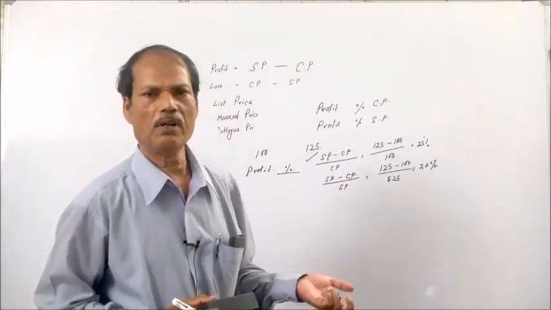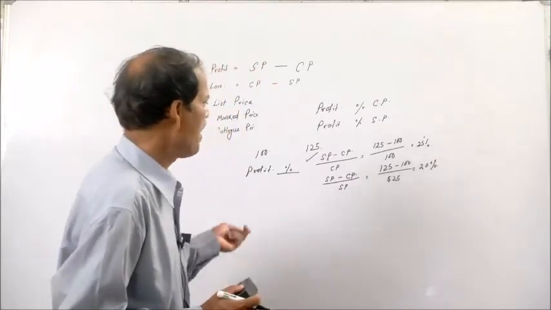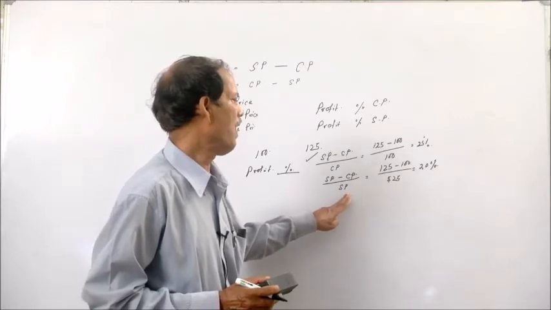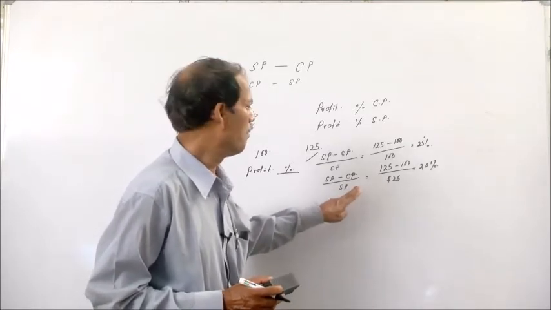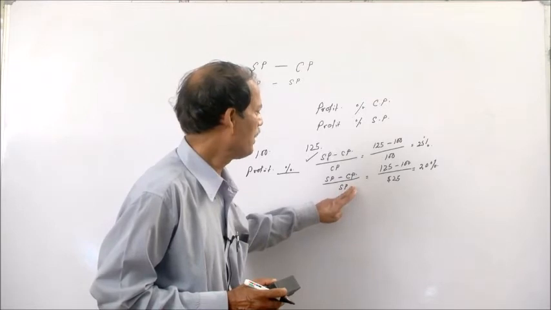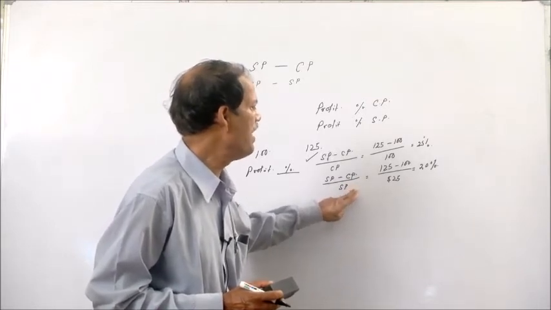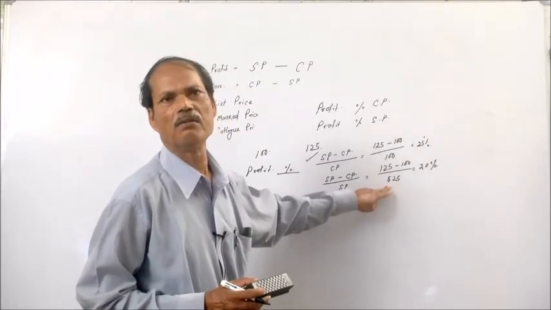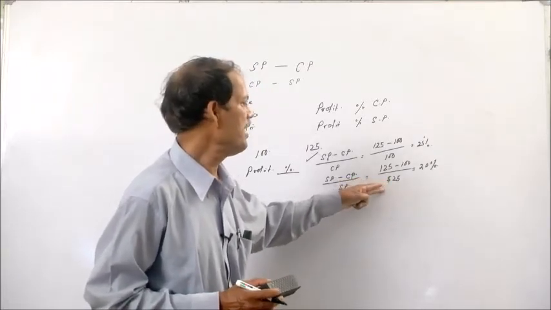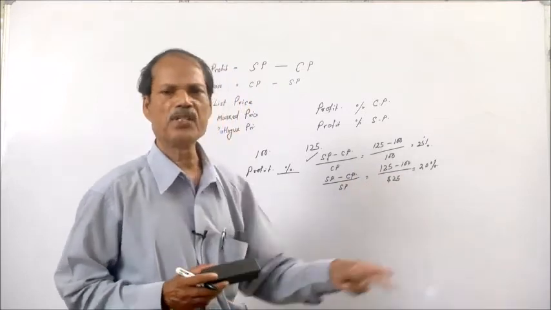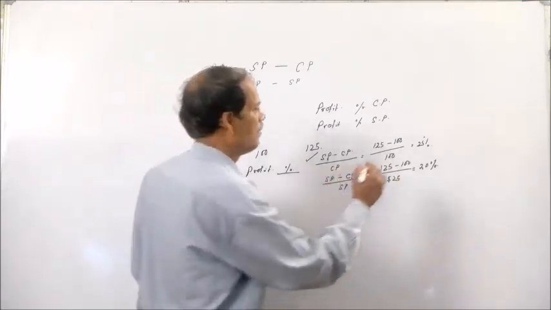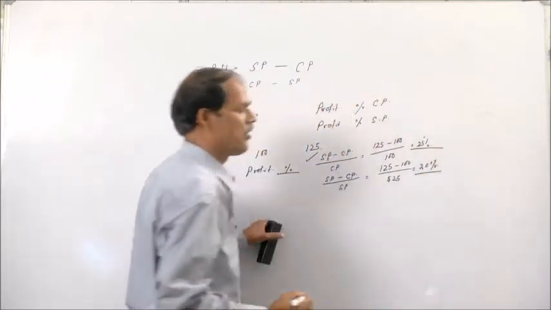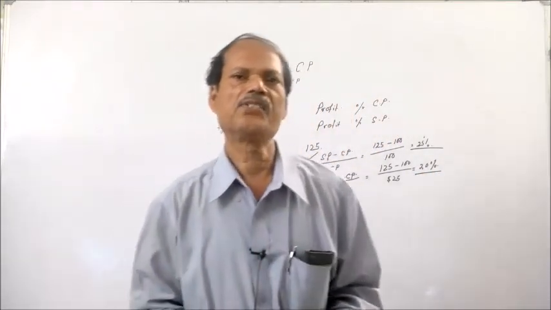And normally, the usual practice is to calculate profit on cost, but sometimes we are asked to calculate profit on sales price, and in that case we will have to divide the profit by the sales price, or find out the percentage of profit on sales price. Then 25% on cost is equal to 20% on sales.